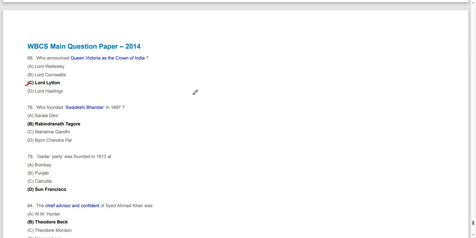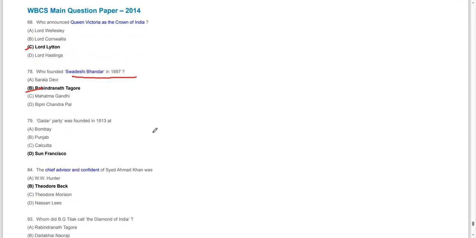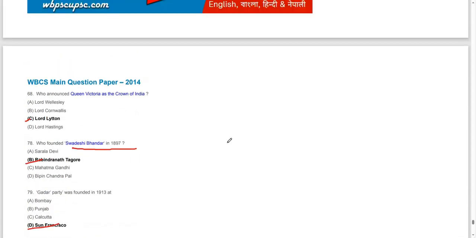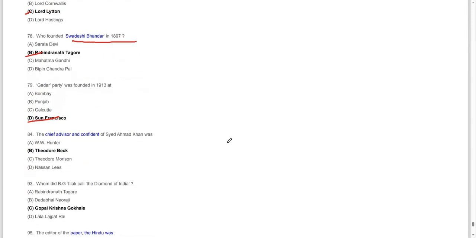Who founded Swadeshi Bhandar in 1897? Ashwini Kumar Datta is associated with the Swadeshi Bandhava Samiti, but Swadeshi Bhandar in 1897 was founded by Rabindranath Tagore. The Ghadar Party was founded in 1913 in San Francisco by Lala Hardayal. Again, Swadeshi Bhandar, 1897, Rabindranath Tagore. Moving on to the next question.